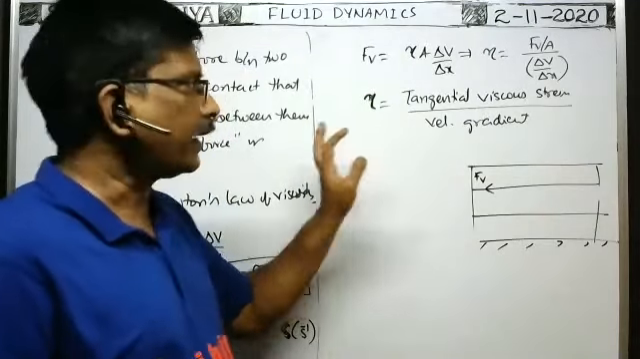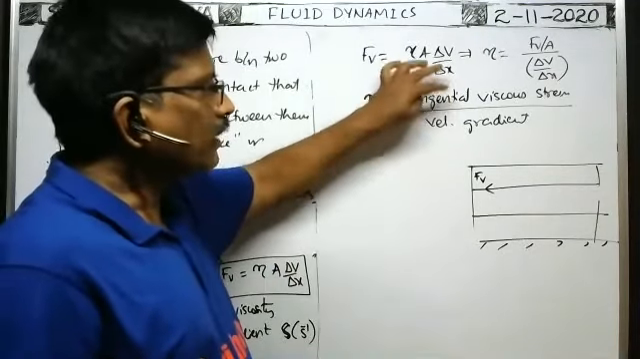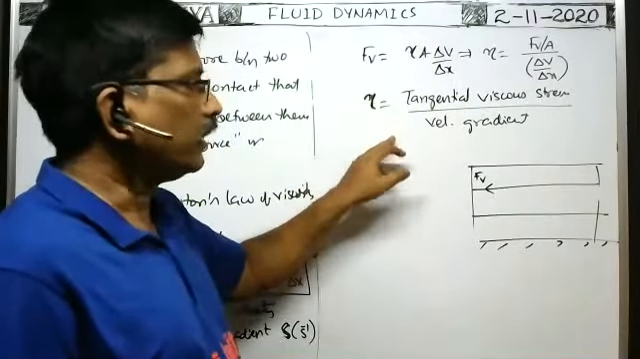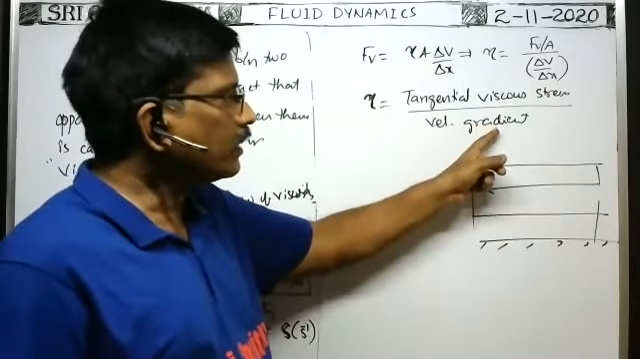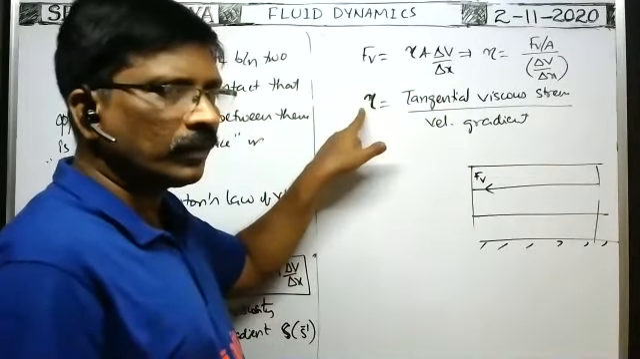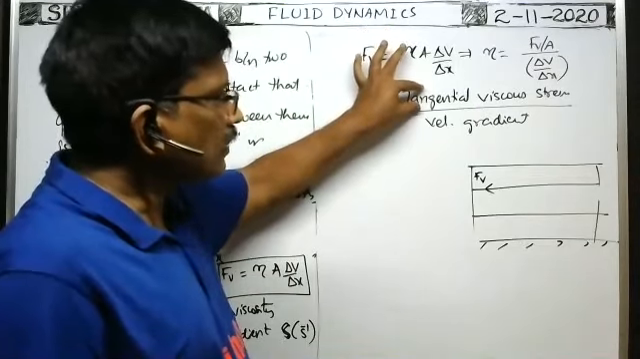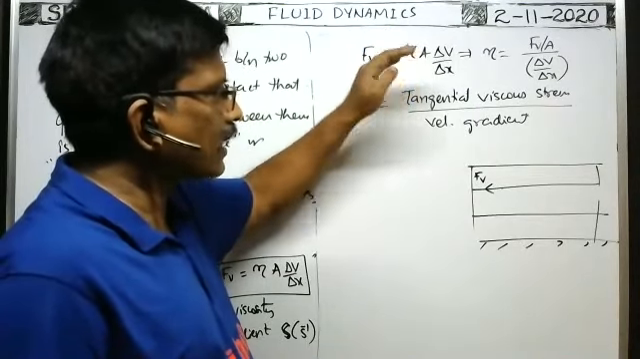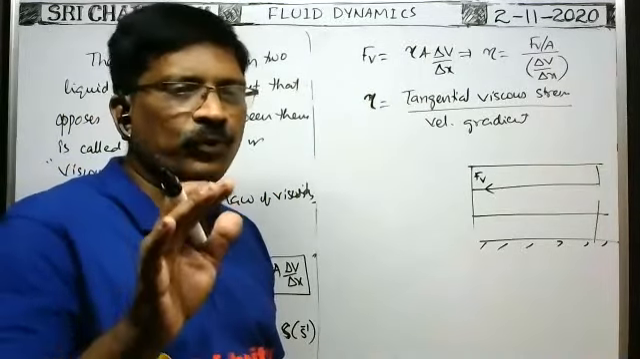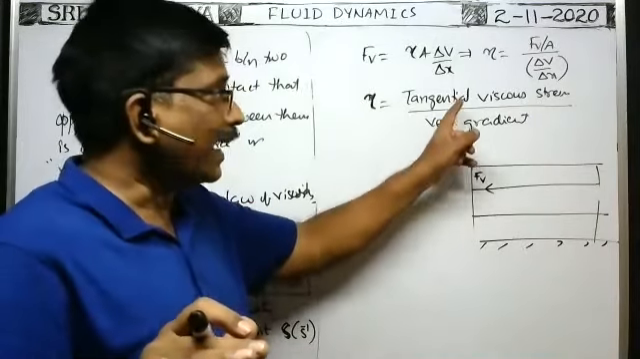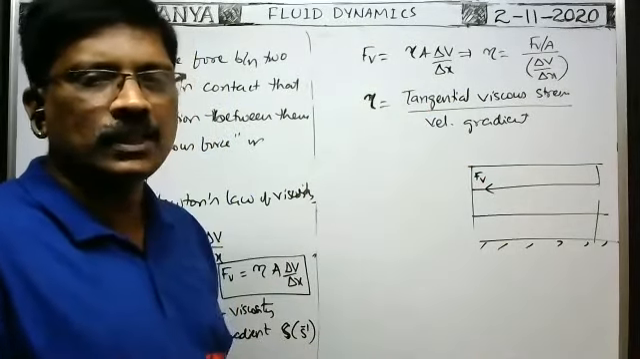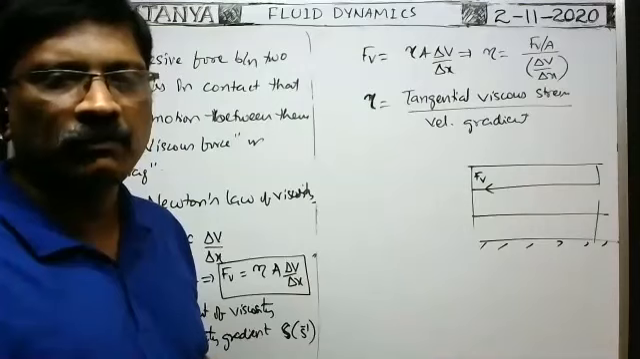Right. Here, the ratio between the tangential viscous stress and the velocity gradient is called the coefficient of viscosity. Or that is one definition. Suppose the velocity gradient is 1, then tangential viscous stress by 1 is equal to eta. So the tangential viscous stress per unit velocity gradient is called the coefficient of viscosity. That is also one type of definition of the coefficient of viscosity.